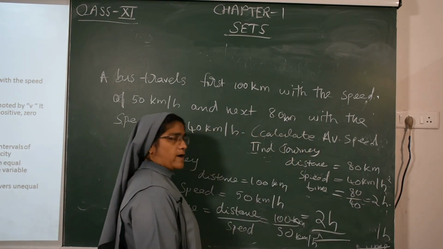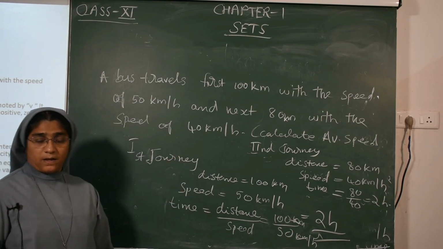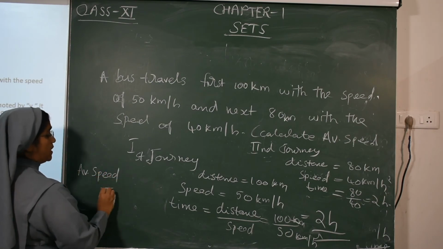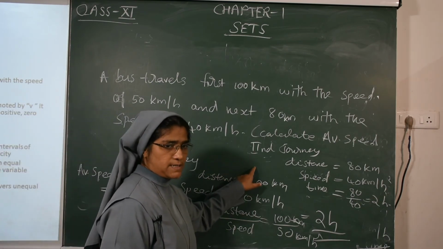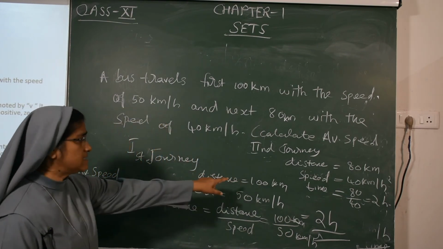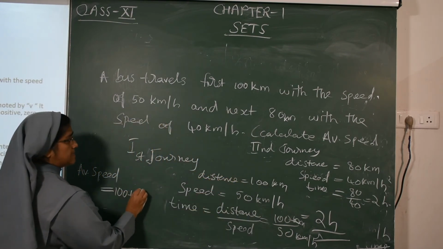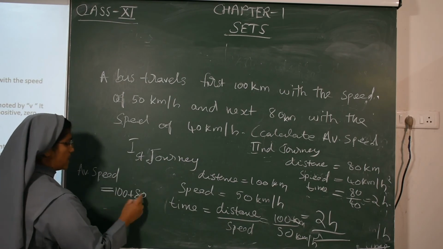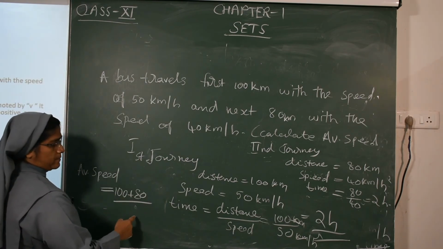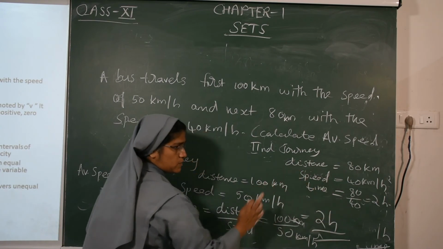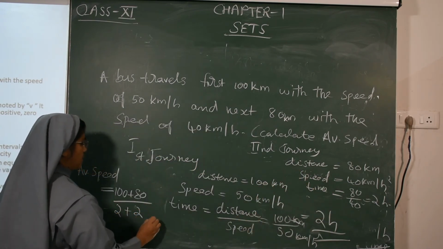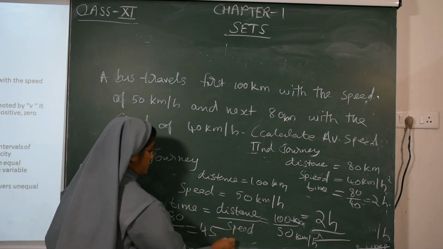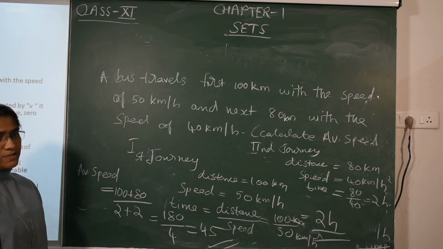Now we want to find out the average speed. What will be the average speed? You already studied, it is total distance upon total time taken. So total distance how much? First journey distance 100, second journey distance 80 kilometer. So 100 plus 80 upon time. Time here 2 hours, there also 2 hours. So 2 plus 2. So 180 upon 4, that is 45. This is the average speed.